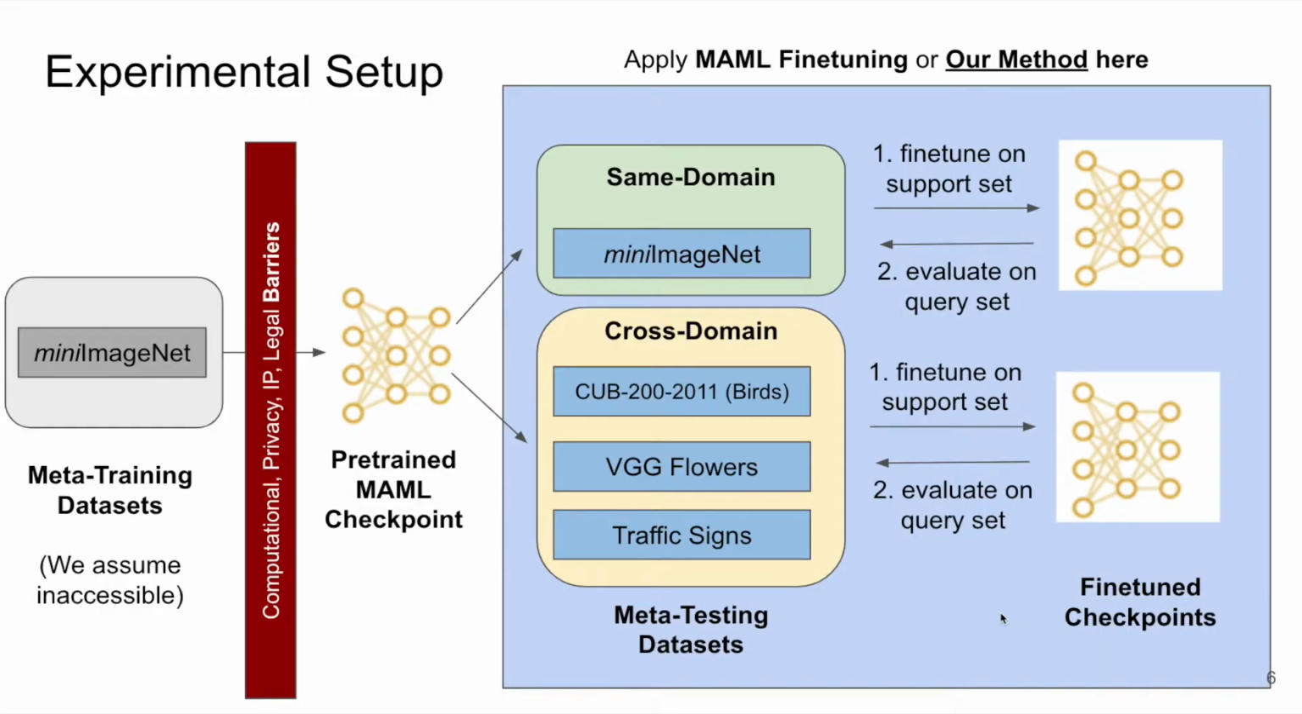This is our experimental setup. We start with a pre-trained MAML checkpoint and we don't have the possibility to see the meta-training set. Then we will do meta-testing, so we could either use the usual MAML or we could apply our method. So we will consider mini-ImageNet for same domain benchmarks and CUB, VGG flowers, and traffic signs for the cross-domain setting. As usual, we fine-tune on the support set and then we evaluate on the query set. So the question is, how can we improve the fine-tuning step?